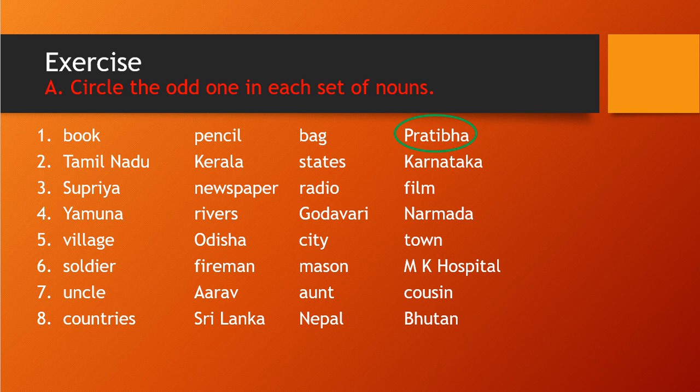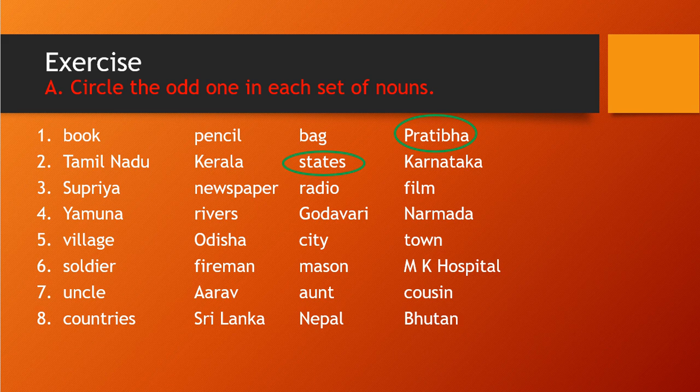Similarly we need to do it for all 8. If you notice the second one: Tamil Nadu, Kerala, states and Karnataka. Tamil Nadu, Kerala and Karnataka are proper nouns, which are already written in capital letters. Only states is not written in a capital letter, which is our common noun, so that is the odd one, right? So in the second, it will be states.